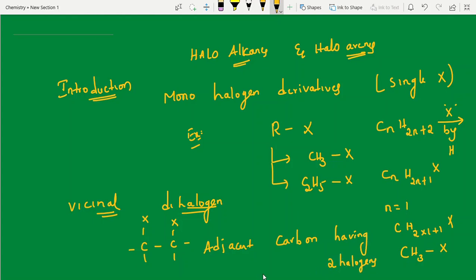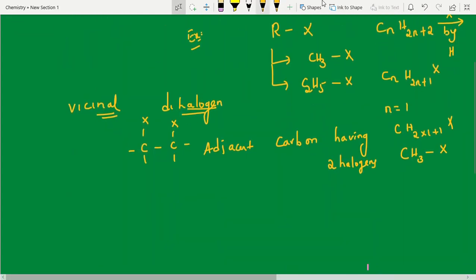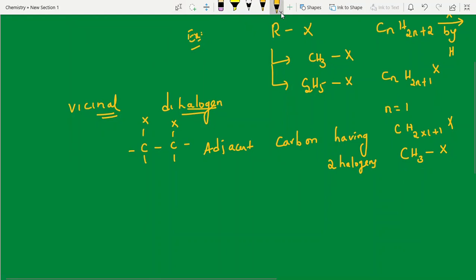Now, next one, geminal. Geminal is also a dihalogen derivative only. Let me write an example first. IUPAC naming they will also ask; while doing previous year questions I'll cover the questions. First I'll give you the introduction part and some concept explanation. So this is X, and the remaining bonds are hydrogen.